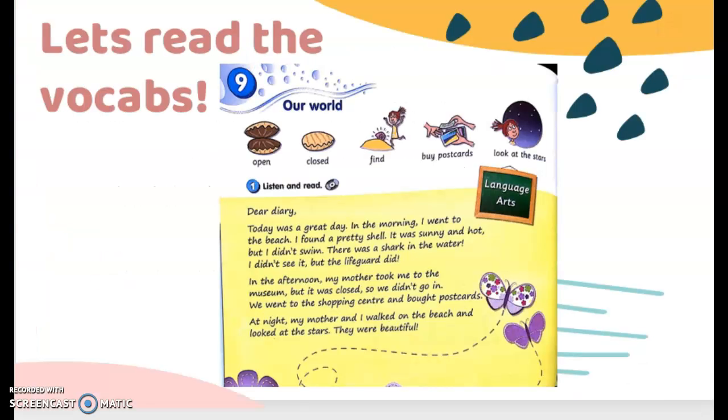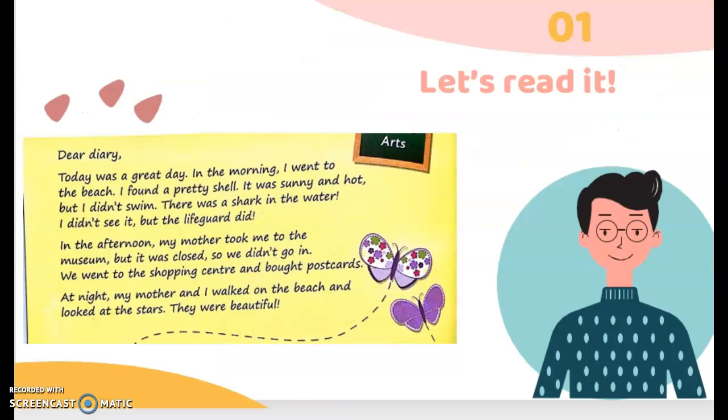Okay, move on. Now let's read the vocabs first. So there are 1, 2, 3, 4, 5 vocabs given to you. And the first one: open, close, find, buy postcards, look at the stars. Alright, next, let's read it. Before we read it, I would like you to listen to this.